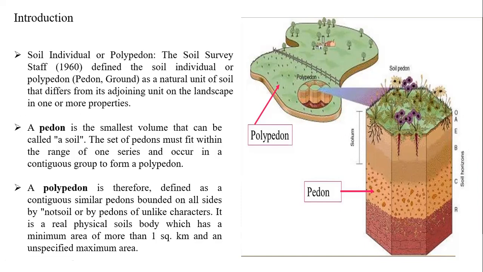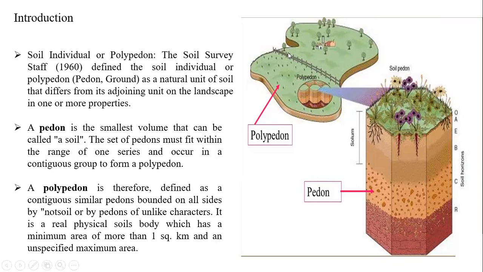Yes, students, if you have any idea about soil classification, in the Seventh Approximation hierarchy, the lowest level is the series. The pedon should fit in that series and occur in a continuous group to form a polypedon. See, the combination of all these things come in one series and occur in a continuous way. If they occur continuously, as in this image, they will form a polypedon.